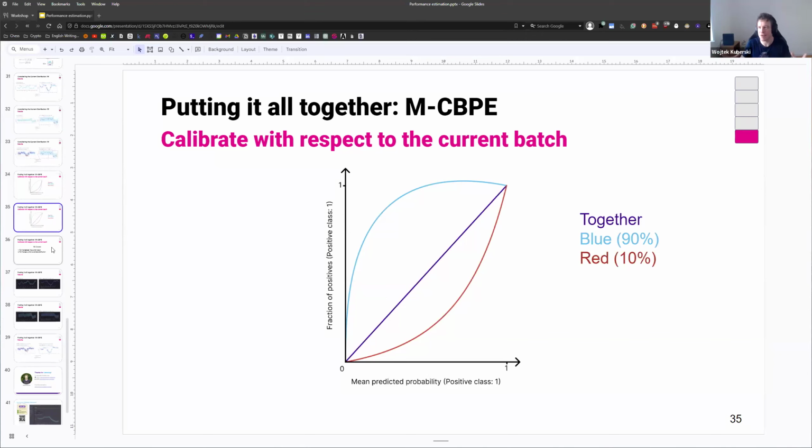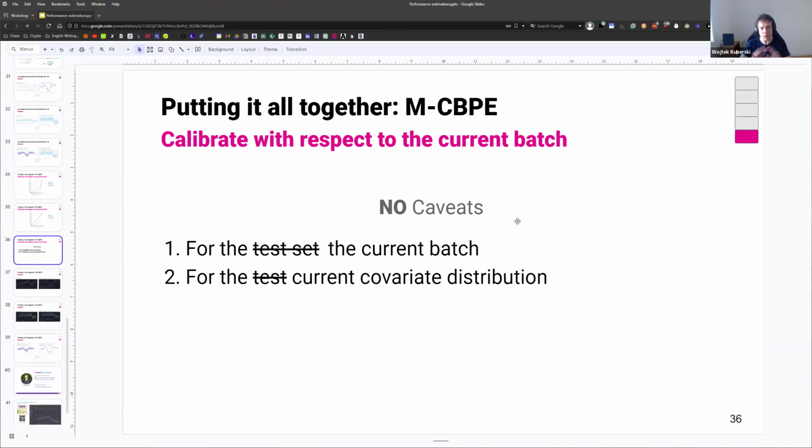That is really how we put it together. It's kind of a simple thing, but we put it in the second part of the algorithm, applied only to the calibration. So we get rid of the violated assumption, because the calibration is done as if there was no covariate shift, since what calibration sees is the actual current batch and not the test set. Of course, we still need the assumption that there is no concept drift, because we're going to be using the targets from the test set. So the pattern, the concept between the model inputs and the target, still needs to hold, even if the model inputs are distributed differently. So we got rid of the caveats.